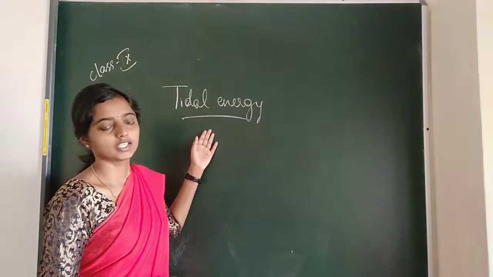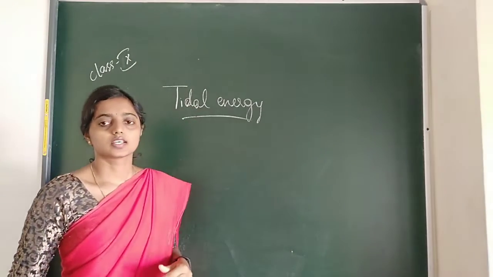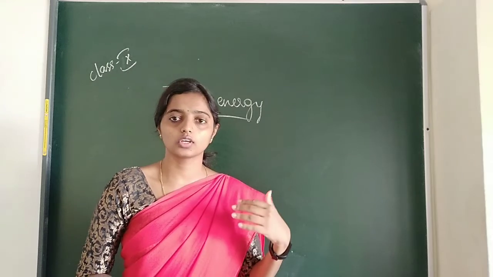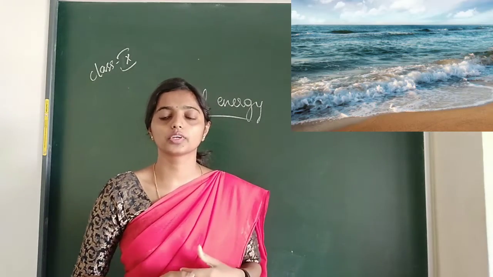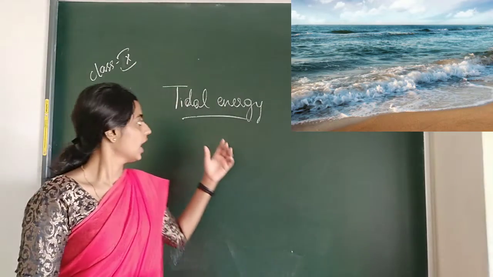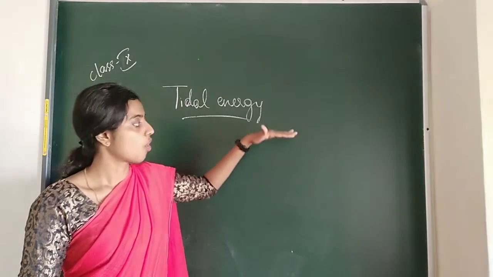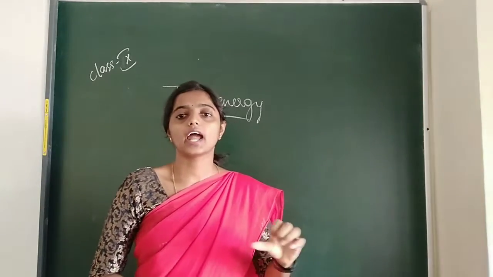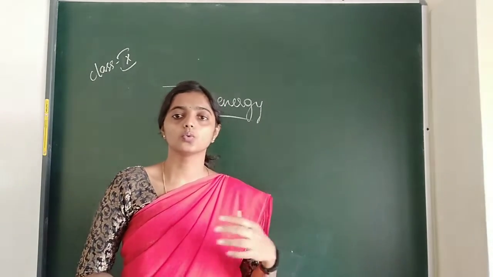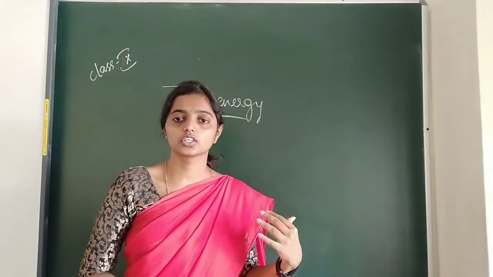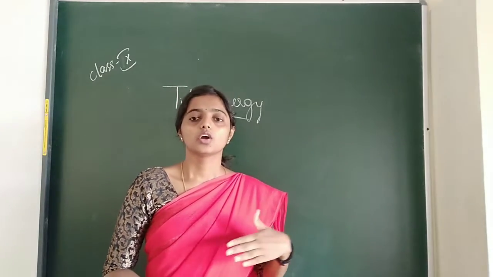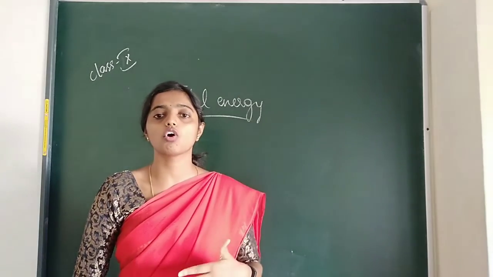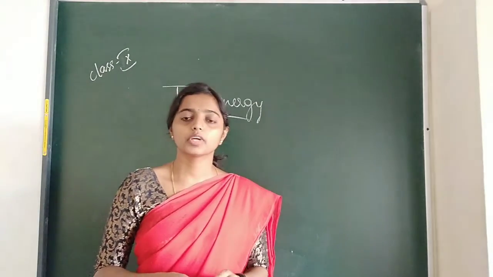So here we have tidal energy. Tides are the variation of movement of water in an ocean, the upward and downward movement of water. This variation happens due to the gravitational pull between the sun and moon. Because of gravitational pull, there will be upward and downward movement, or rise and fall of water level.